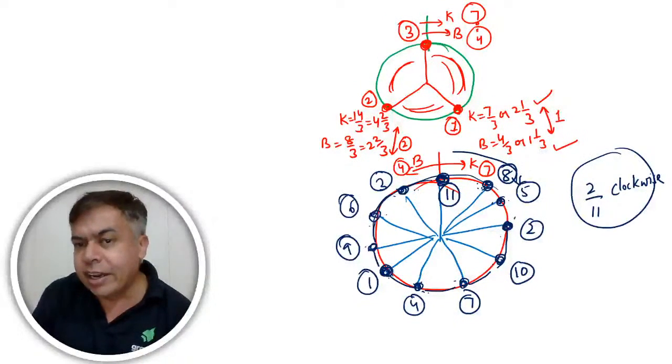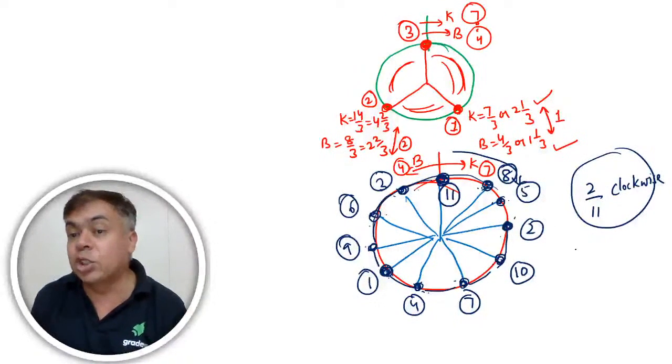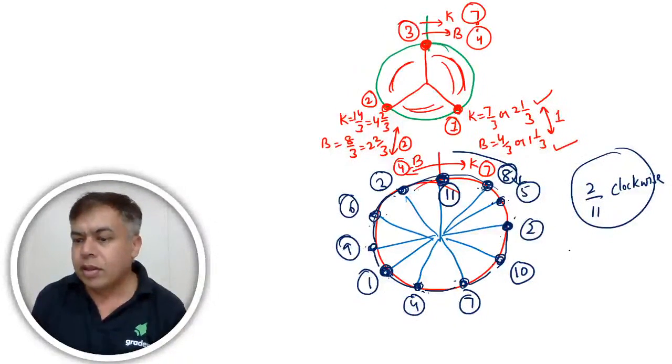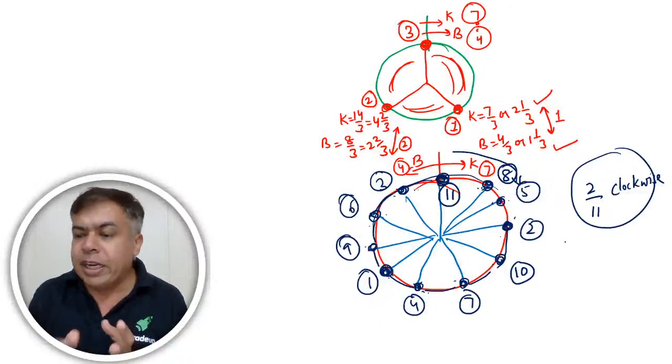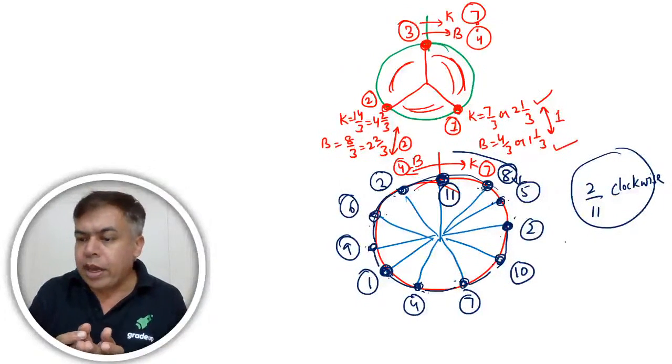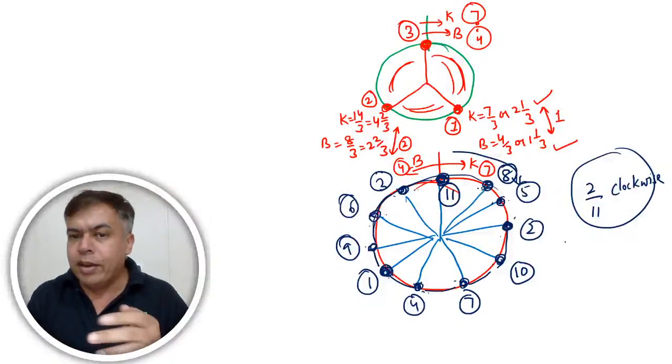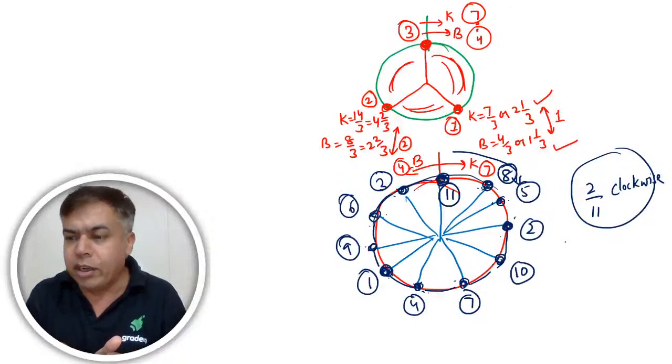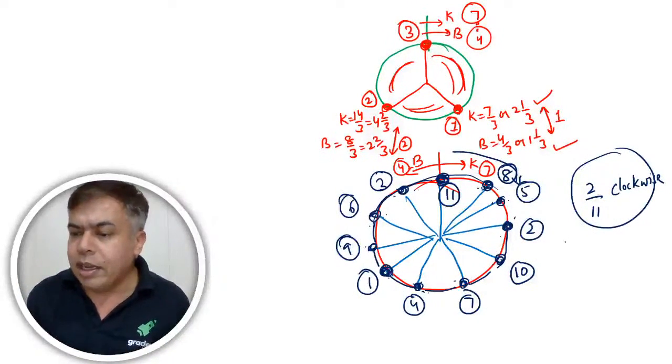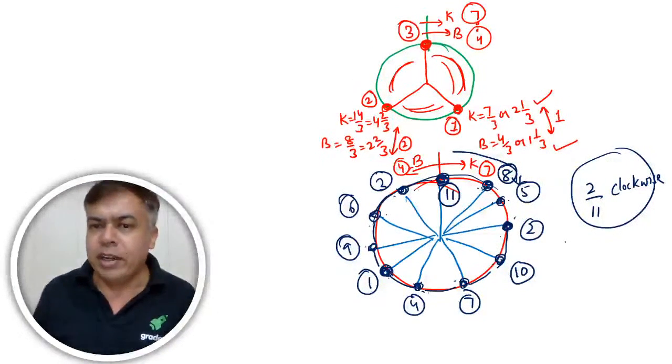2/11 of the circle in clockwise direction, the fifth meeting is going to happen. Okay. So in this way, the meetings are going to happen. The ratio will be 4:7. Billu every time will cover 4 units, Kallu will cover 7 units. So together they will cover 11 units every time they meet.